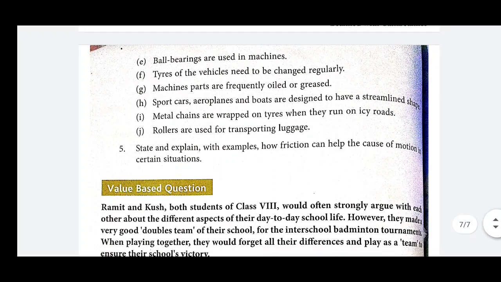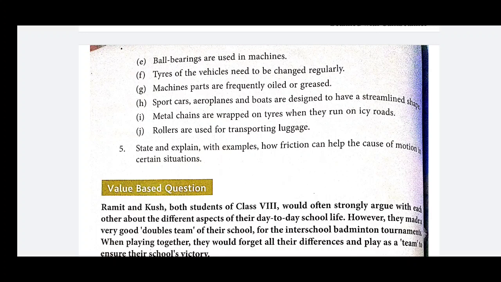Next one is, sports cars, aeroplanes and boats are designed to have a streamlined shape. As you know, in fluid friction, we have already discussed that fluid also exerts friction. Fluids have two types, air and liquid.